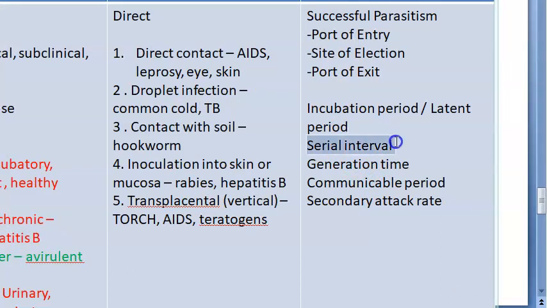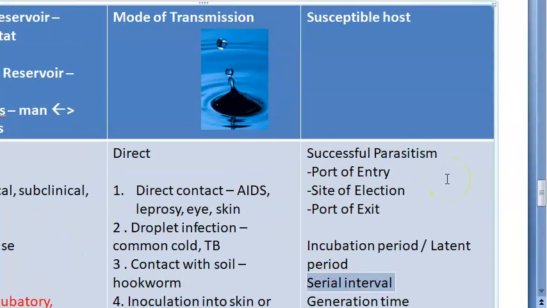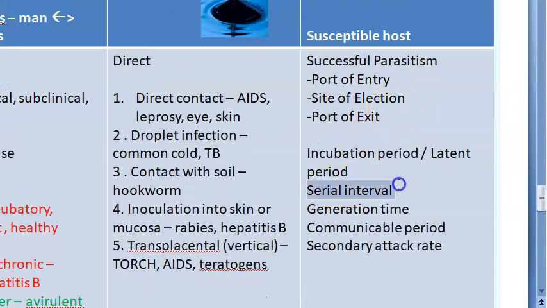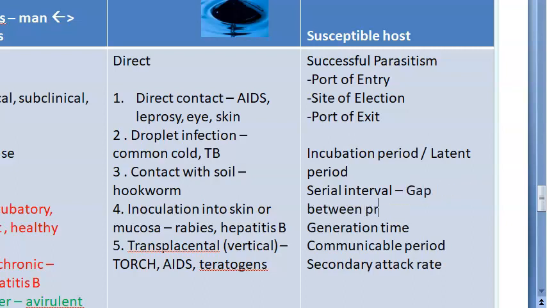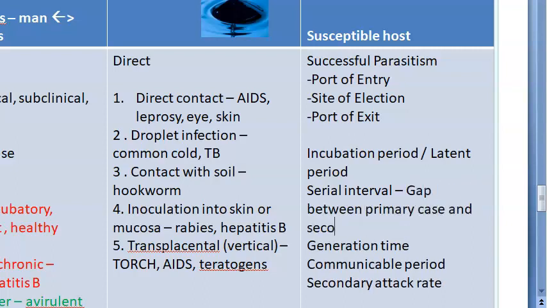Serial interval, we are looking at what? Susceptible host. In that we are looking at period of interval. So what is serial interval? The gap in the time between onset of the primary case and the secondary case is called serial interval. Secondary cases are contacts of the primary case, remember. So that will give you the serial interval.